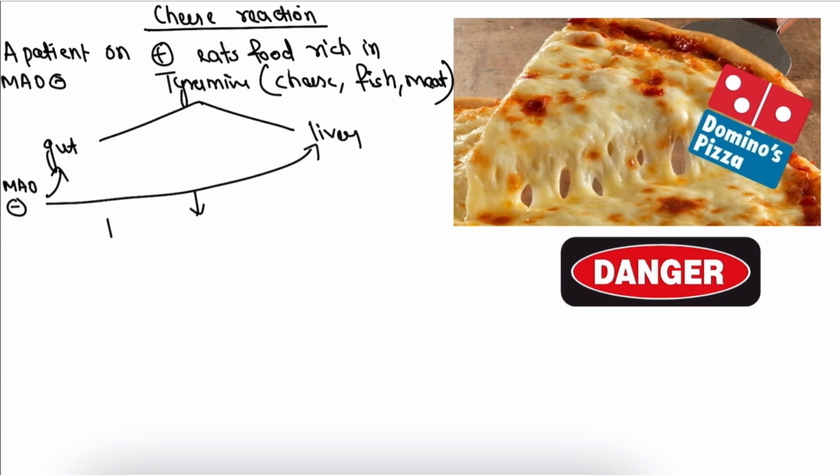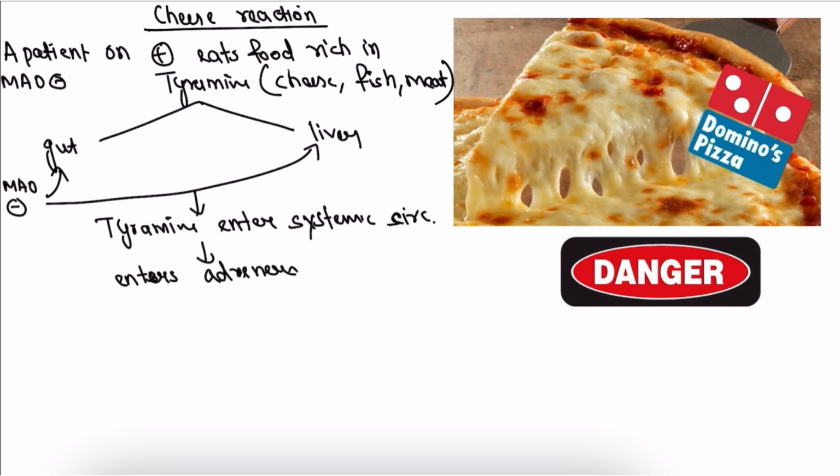So the tyramine enters systemic circulation, then it enters adrenergic neuron and displaces noradrenaline.